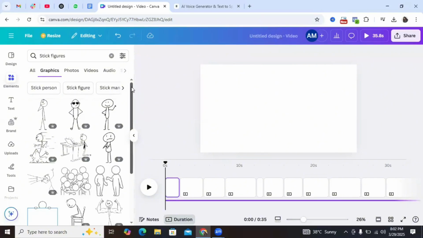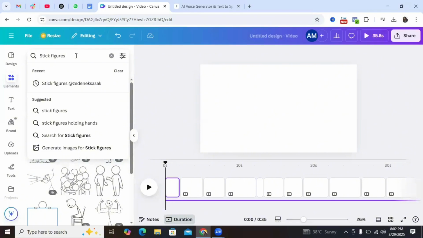I keep saying stick animations. So these stick figures are performing different actions, right? So we're going to be picking them to perform different actions in alignment with the different parts of our audio, right? But we want to be able to get better and higher quality stick animations. So there is this creator that we're going to be using. I'm going to simply type his name alongside stick figures.